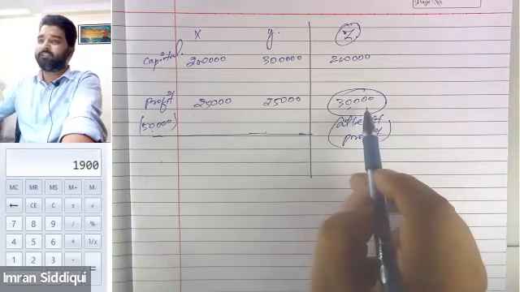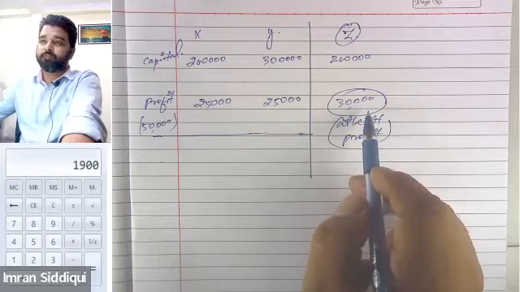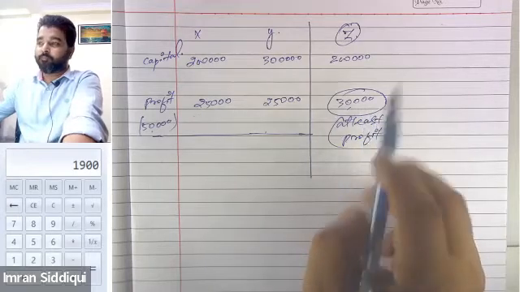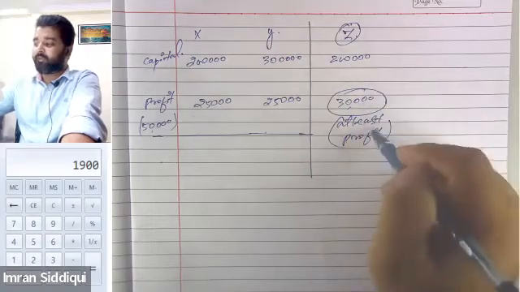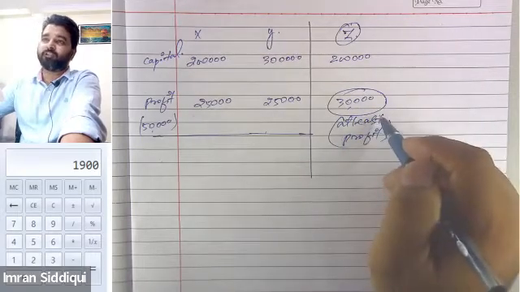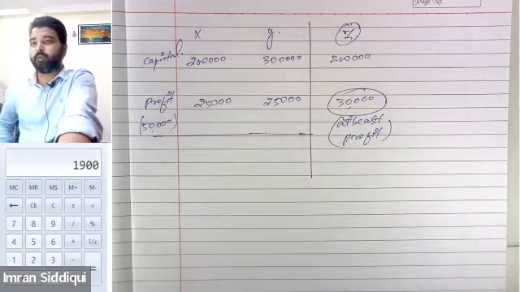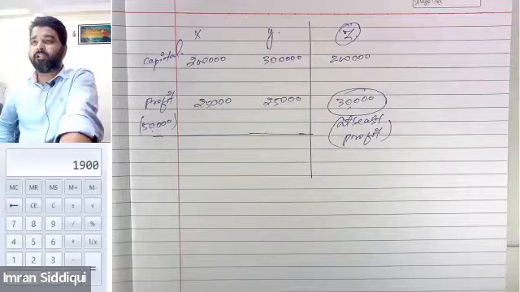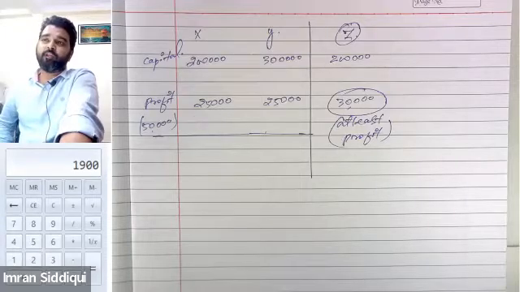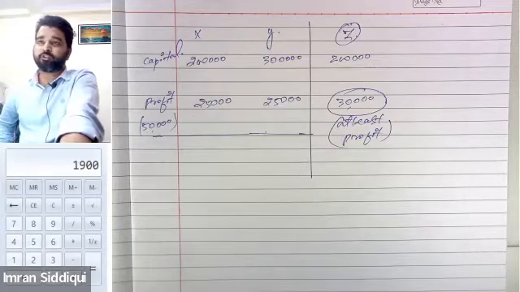So this is called the guarantee amount. This is called guarantee. Mr. Z is ensured that he will get a profit of at least 30,000 if he becomes the partner with X and Y. Am I clear, everyone? Yes or no?